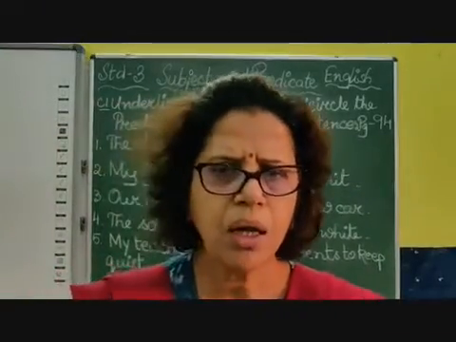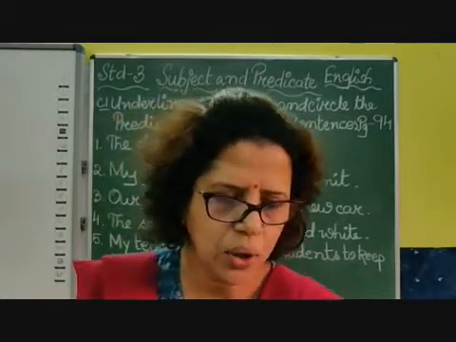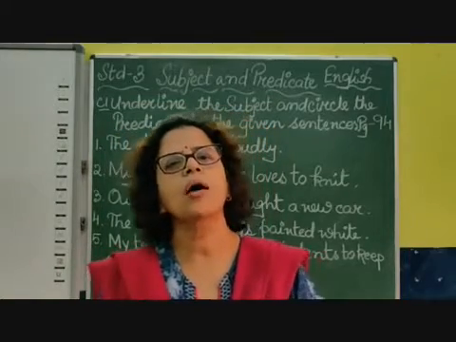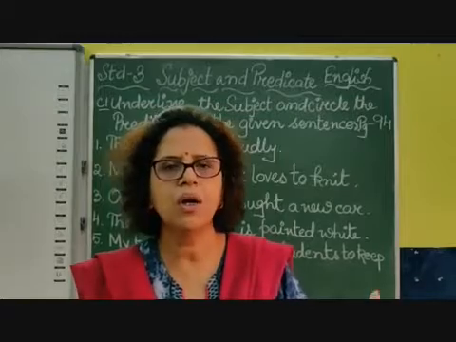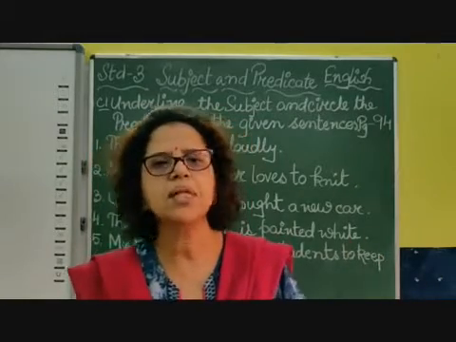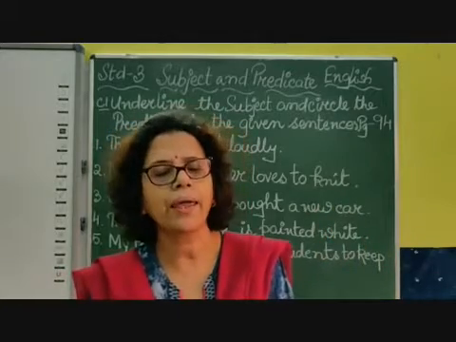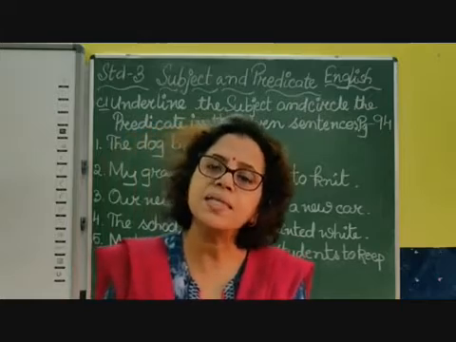Now coming to the sentences, children, when we look into a sentence, first we have to find out about whom. It can be a person, a girl or a boy, it can be animals, we can talk about things, we can talk about places too. Like I give you an example, Mumbai is a busy city.